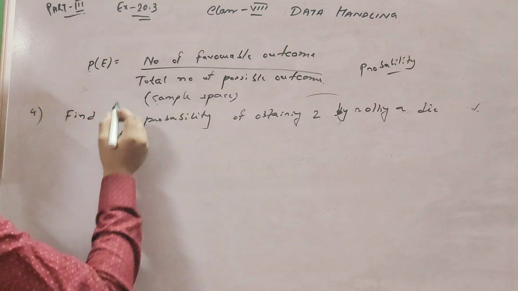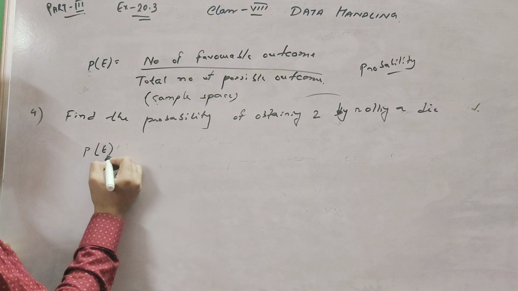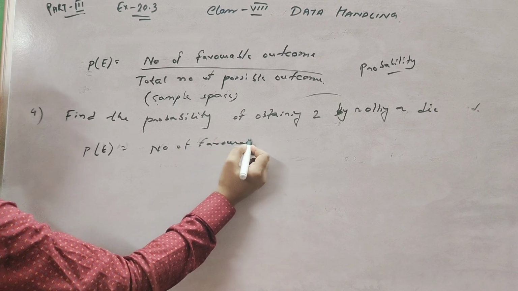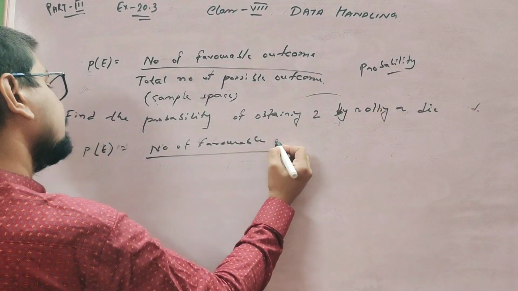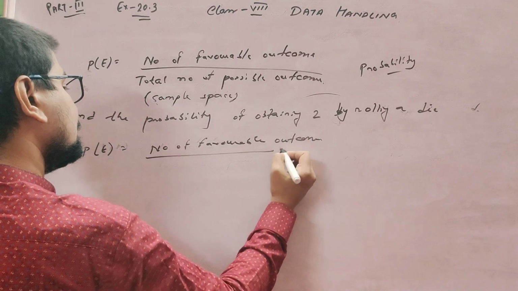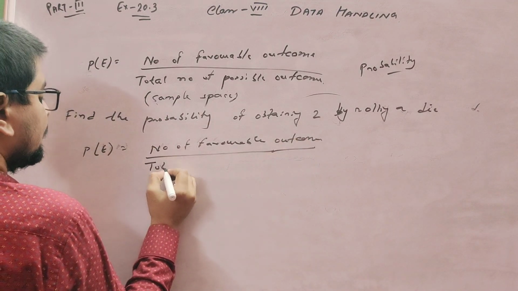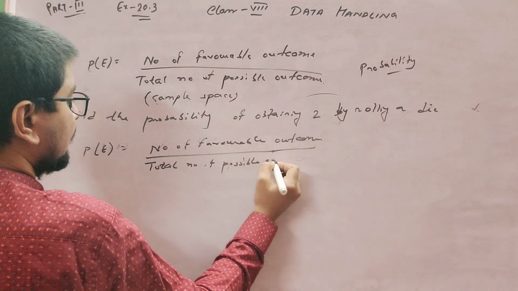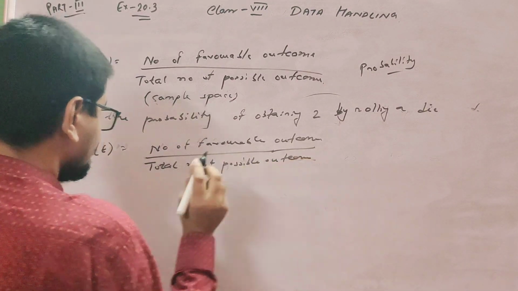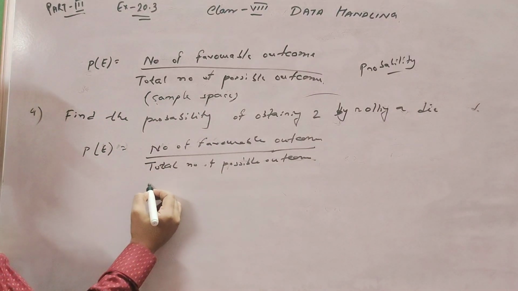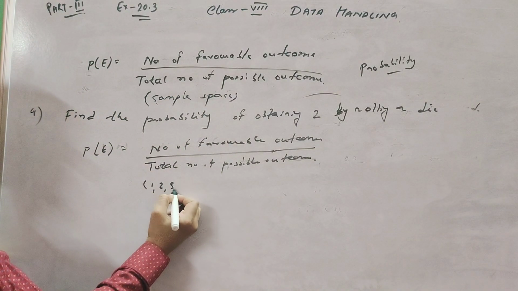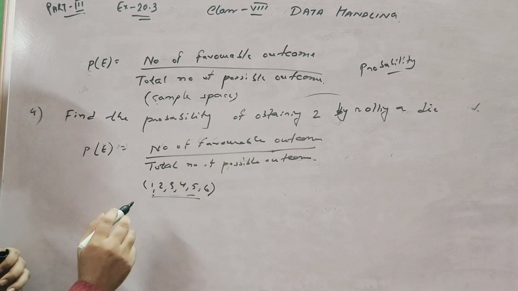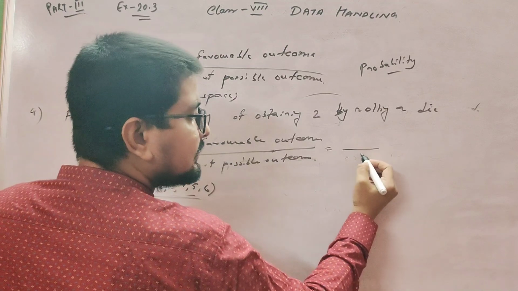So first of all, you know the formula: probability equals number of favorable outcomes by total number of possible outcomes. The total number of possible outcomes is 1, 2, 3, 4, 5, 6, because when you roll a die, 6 numbers can come, so the total is 6.